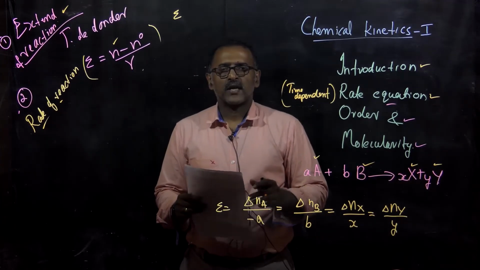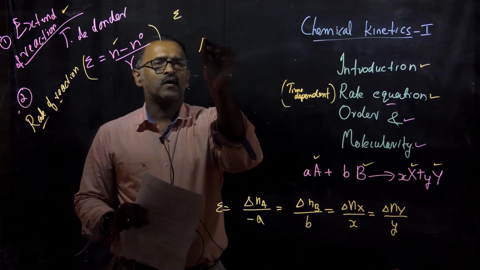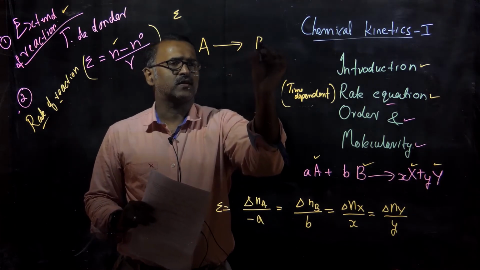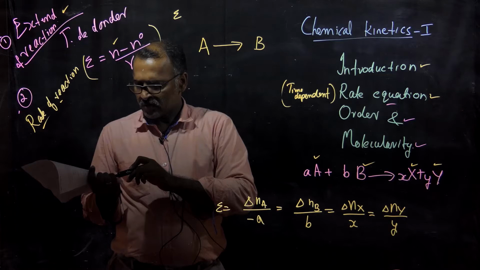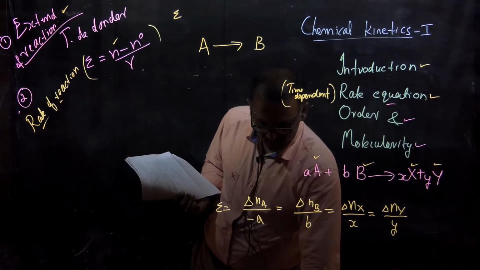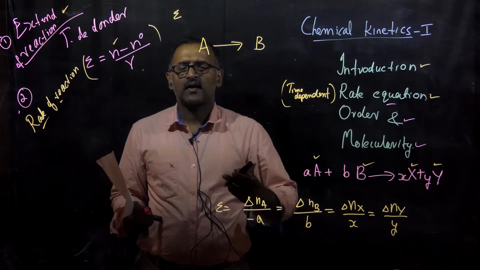Let us try to draw a graph for a simple hypothetical reaction in which A is giving B. Let us monitor this reaction. Generally in chemical kinetics, we monitor a chemical reaction using a concentration time graph.